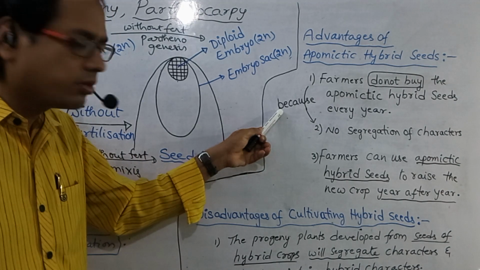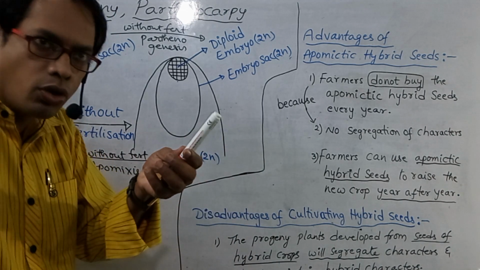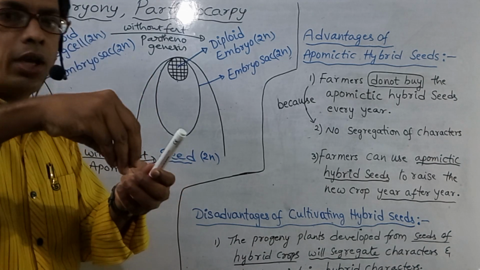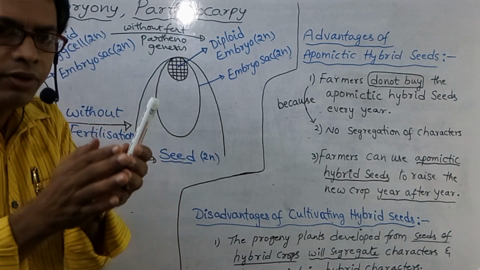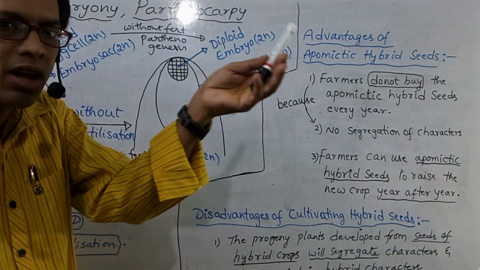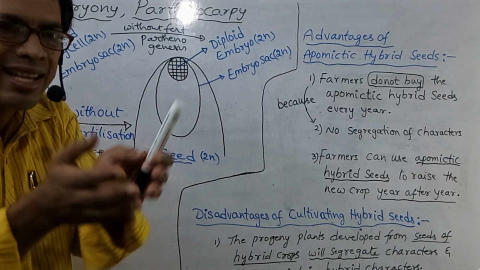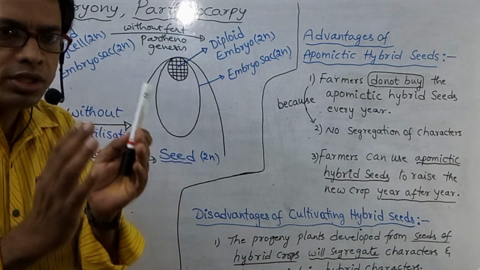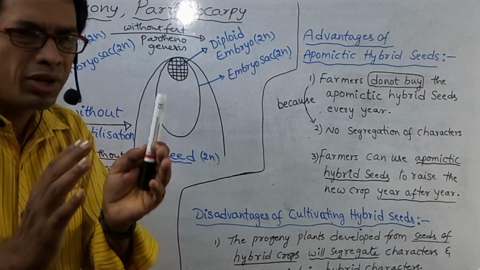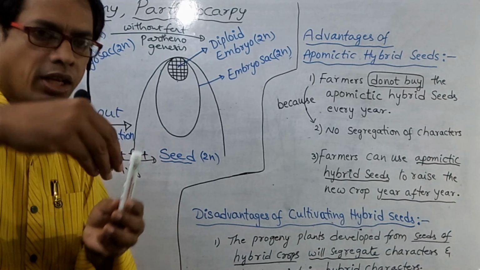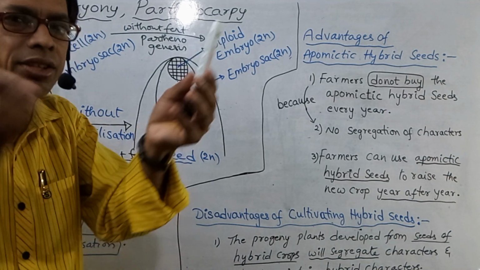What is the reason? Because there is no pollination and no fertilization in apomictic seeds, there will be no segregation of characters. Segregation means separation. The original plant should possess some desirable characters. If pollination and fertilization occur, there will be segregation of characters.